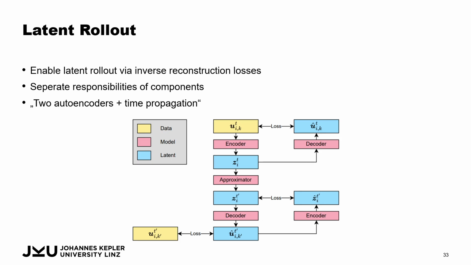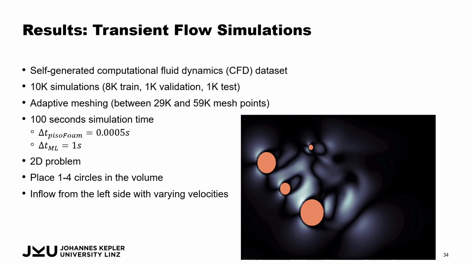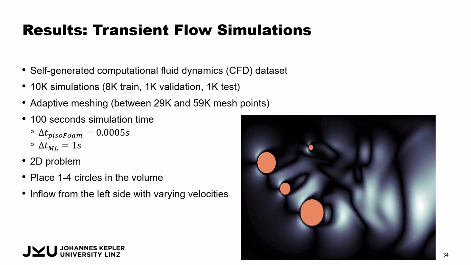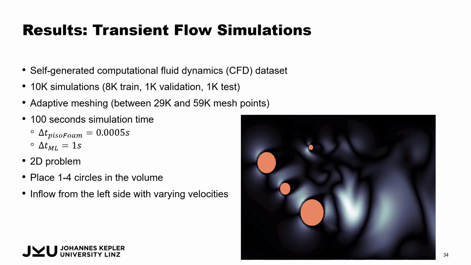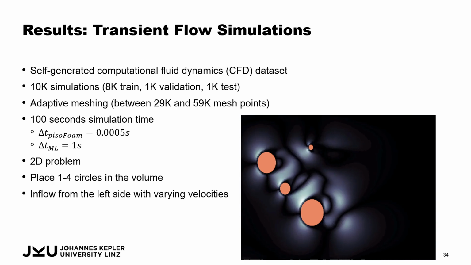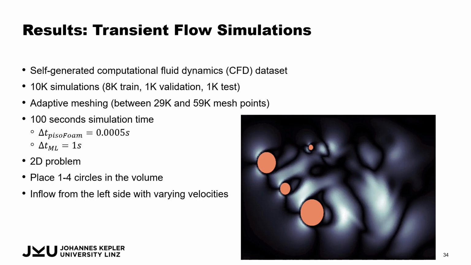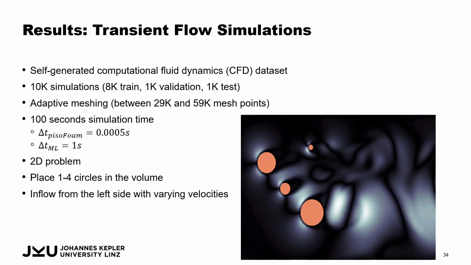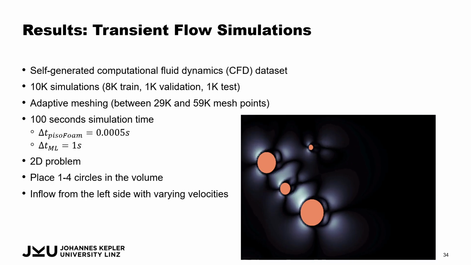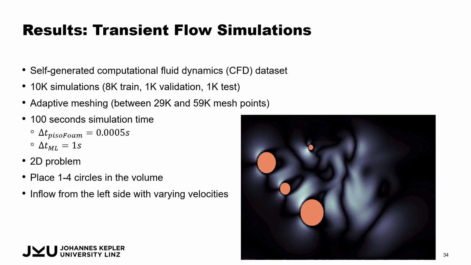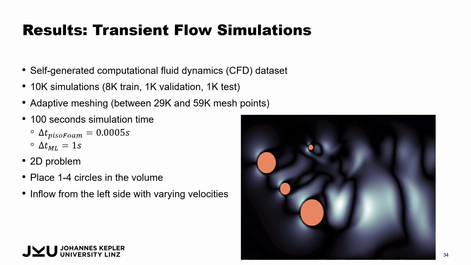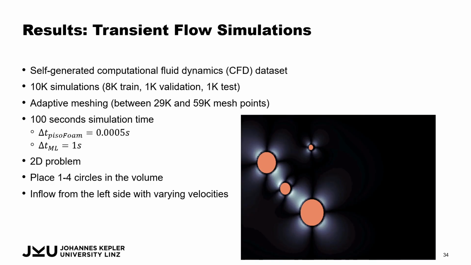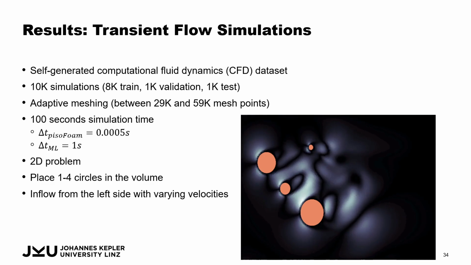Now, how do we train these things? We train these things on a self-generated dataset, which is quite large. The problem with current datasets out there is that they are typically tailored towards the current state of the art in neural operator learning, which is typically focused on quite small simulations. But in order to showcase the scalability of UPT, we generate a simulation dataset from computational fluid dynamics, which contains 10,000 simulations. It has some adaptive meshing under the hood and contains mesh points between 29,000 and 59,000 points.